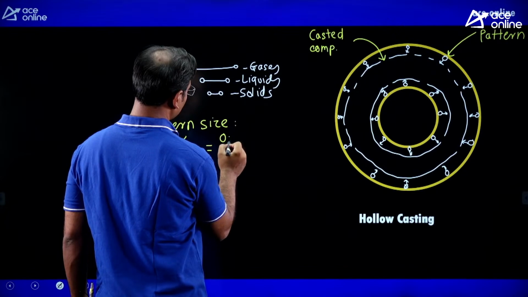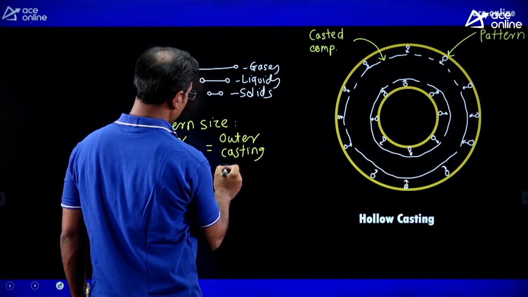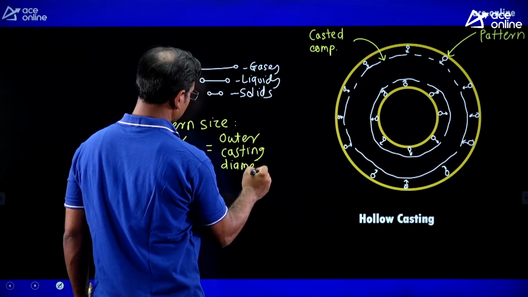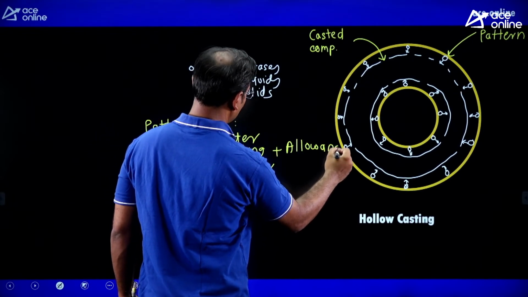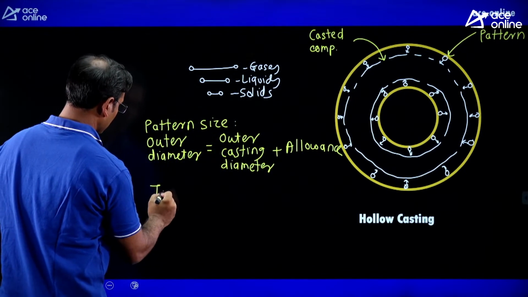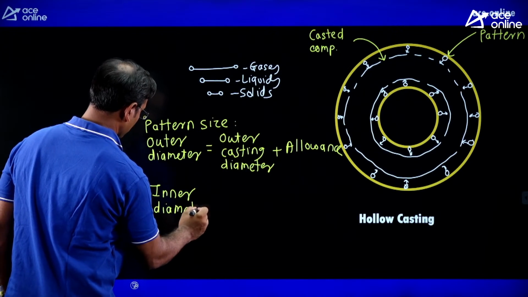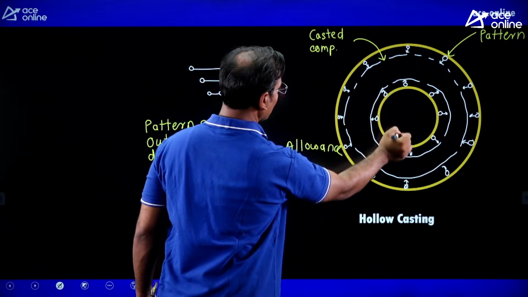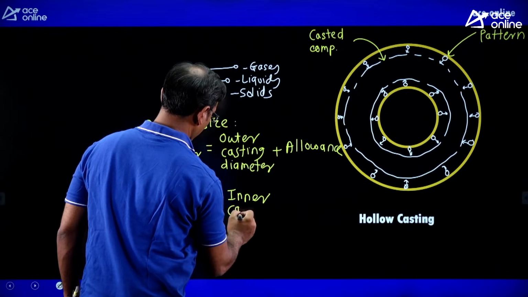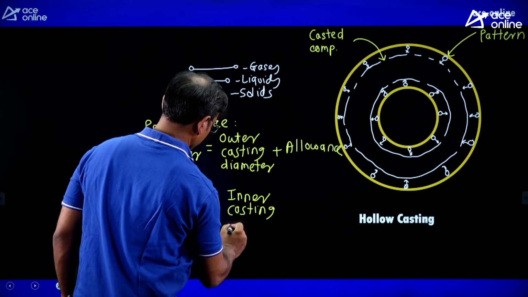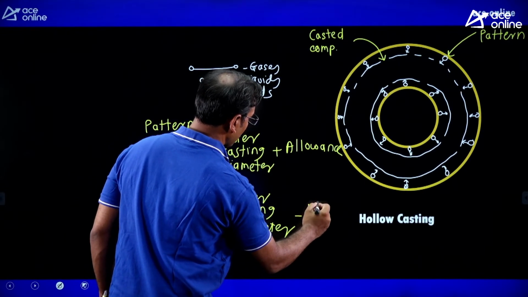Outer casting diameter plus allowance, and inner diameter is equal to inner casting diameter minus allowance.